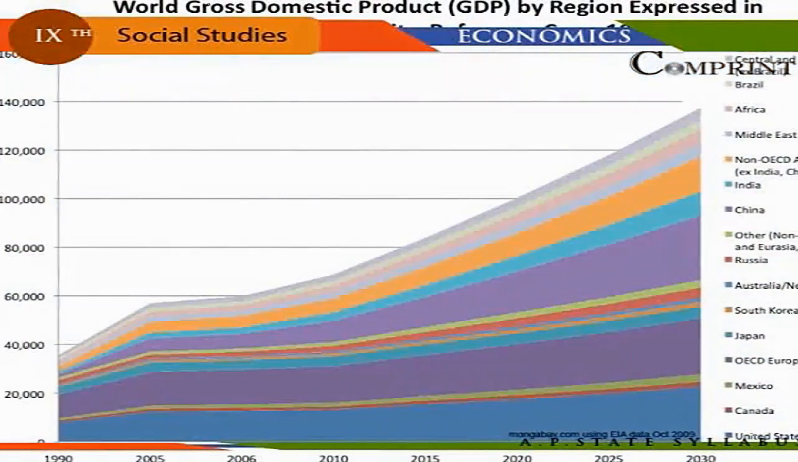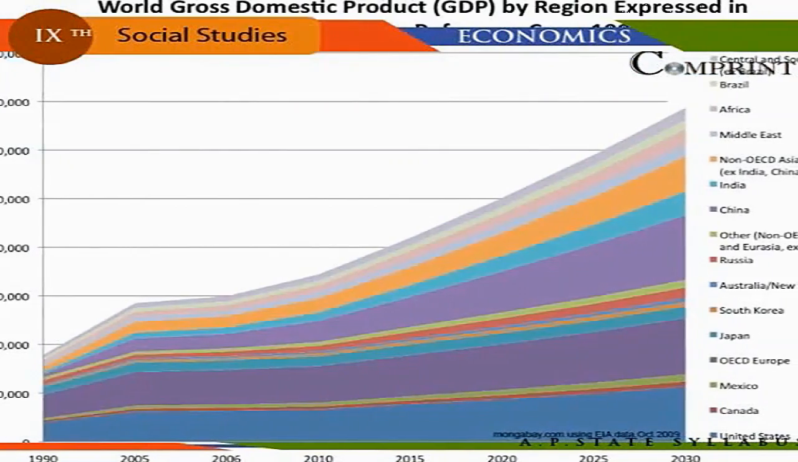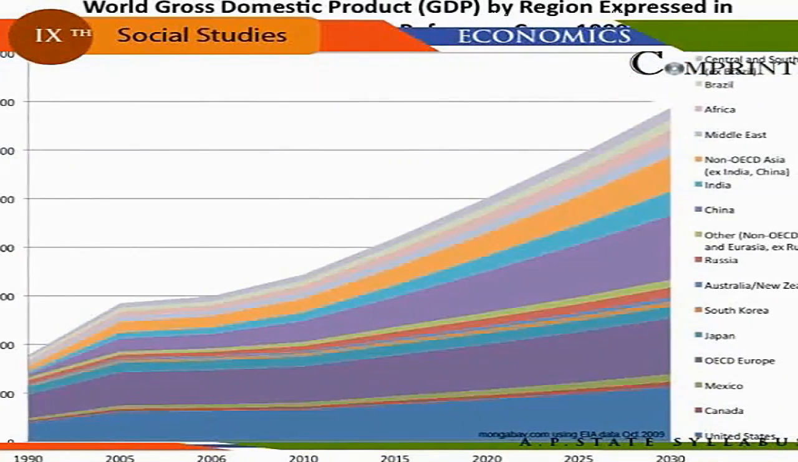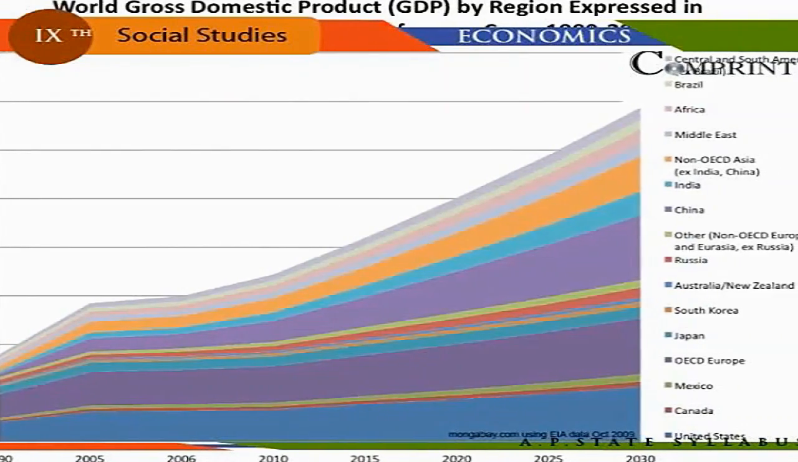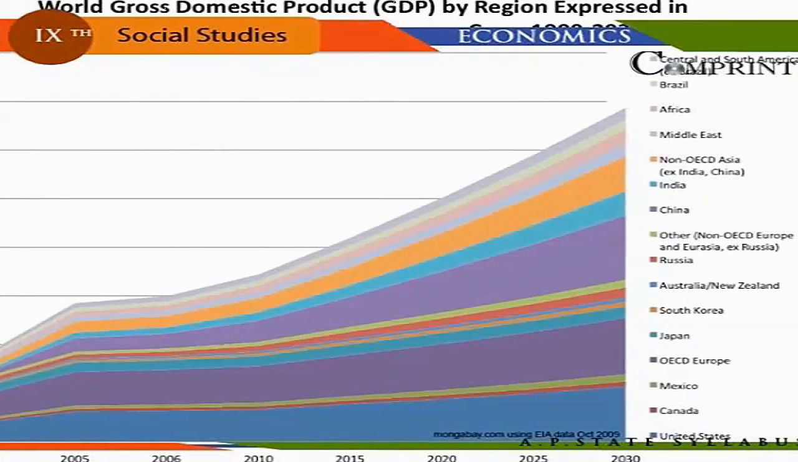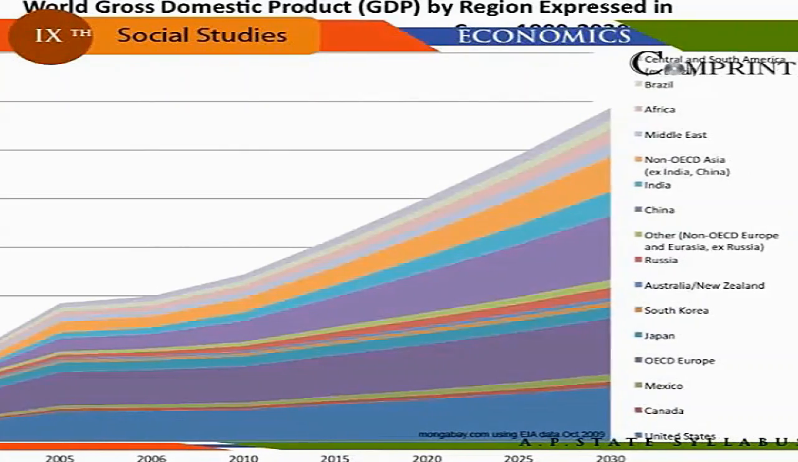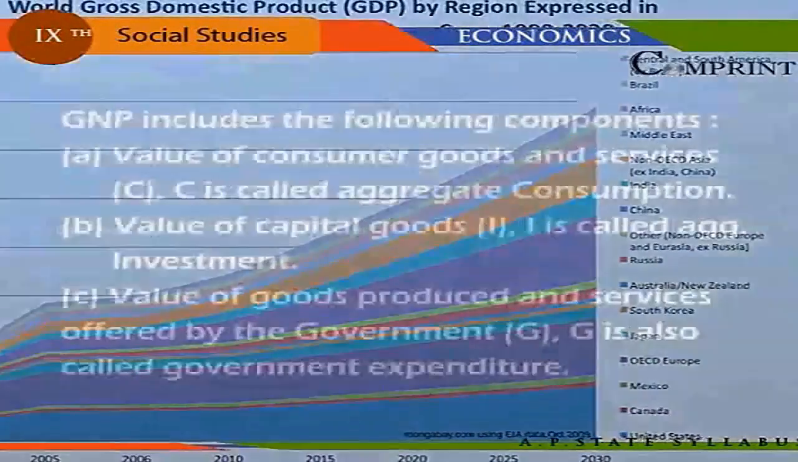Gross National Product (GNP). Gross National Product of a country is the aggregate value of all final goods and services produced in a country in a year. It is important to note that the definition includes only final goods. The value of all intermediate goods is excluded.